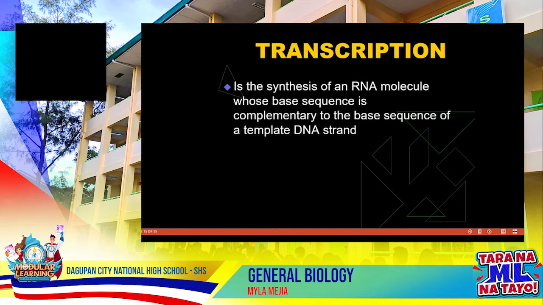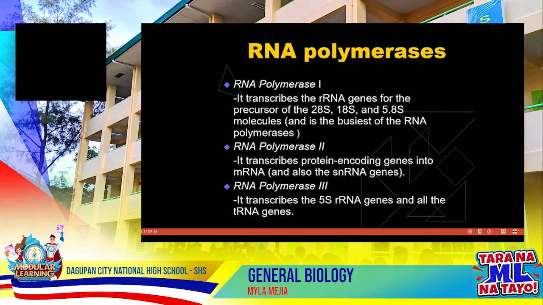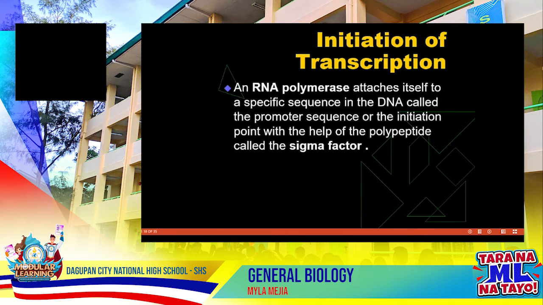Next is transcription. It is the synthesis of an RNA molecule whose base sequence is complementary to the base sequence of the template DNA strand. The basic processes in RNA synthesis are binding of polymerase to a promoter sequence, initiation of RNA synthesis, elongation of the RNA chain, and termination of RNA synthesis. RNA polymerases are RNA polymerase 1, RNA polymerase 2, and RNA polymerase 3. These are all included in your module.